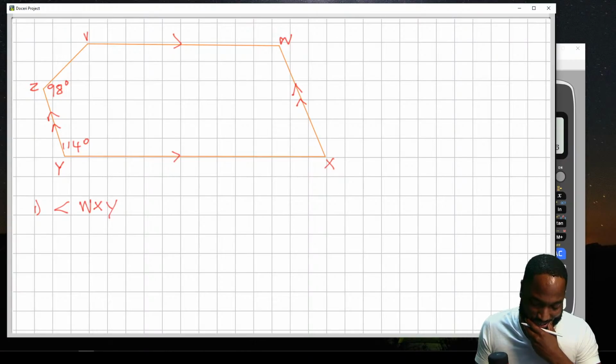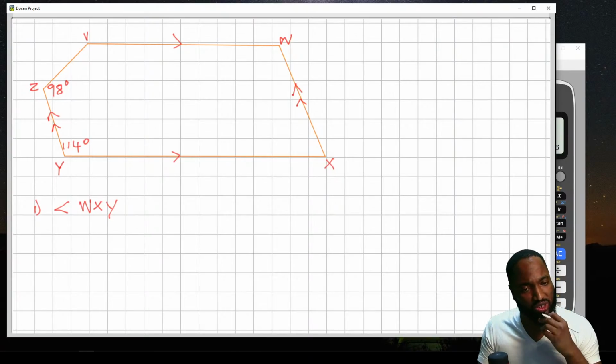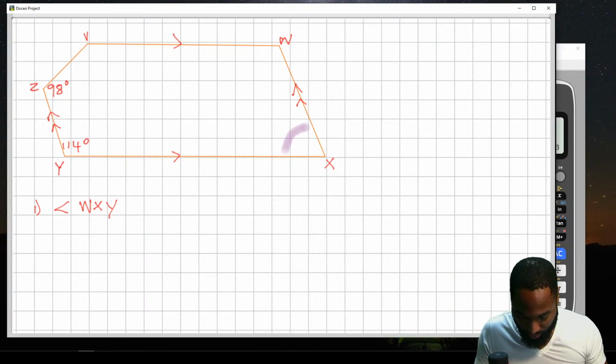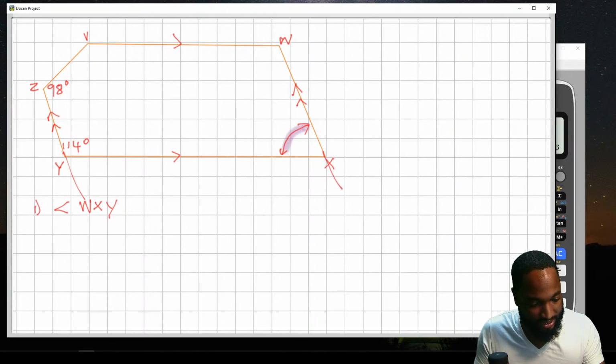Seeing this in the third question, part B, is interesting. It's pretty big for the third question. We're looking for angle WXY, this angle here. We want to know the value of that angle. We see Z taking place here. How do I know we're safe? Because if I extend this and extend this, the secret is discovered.